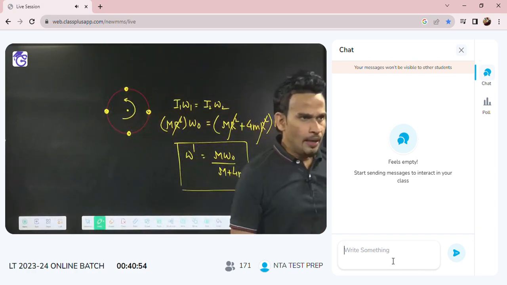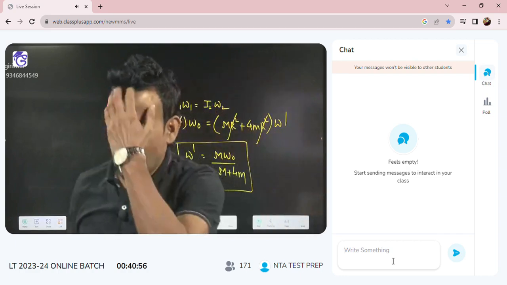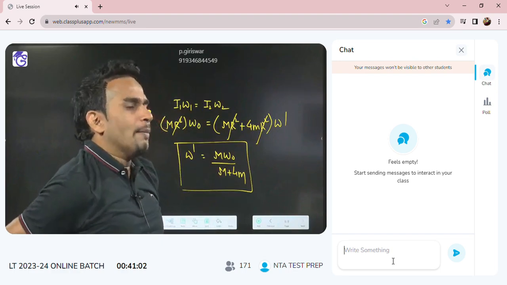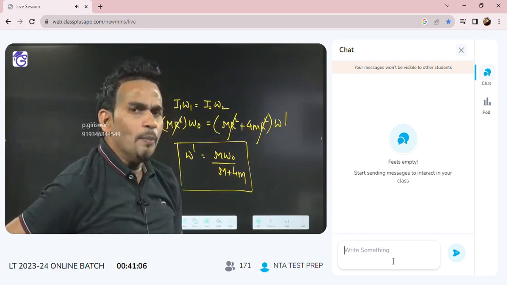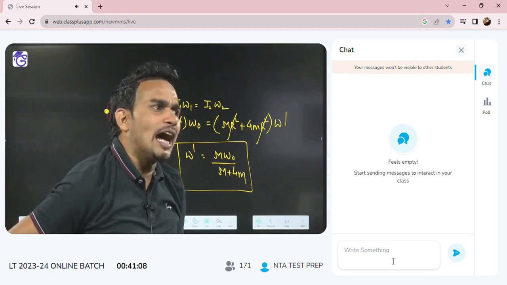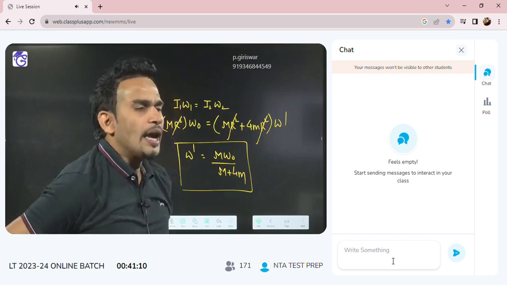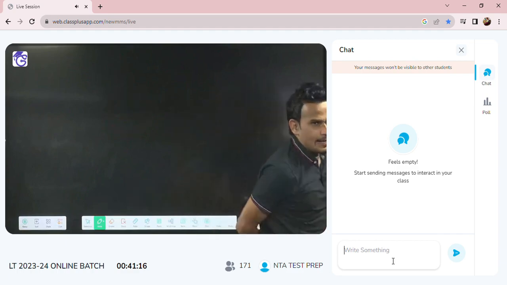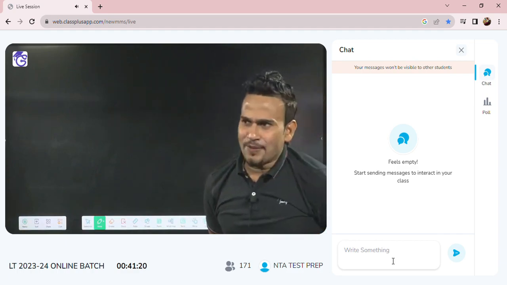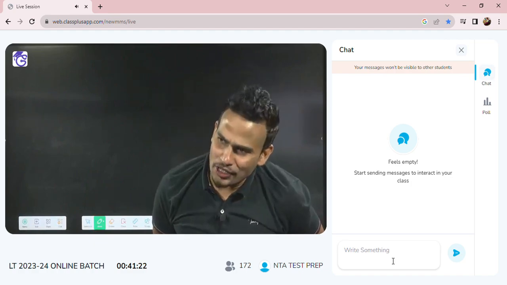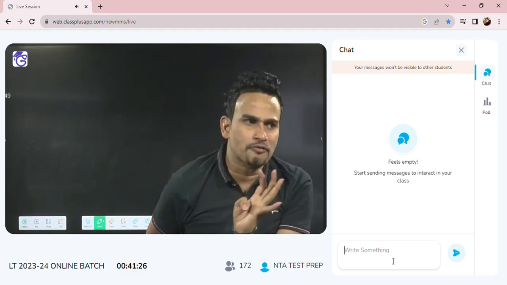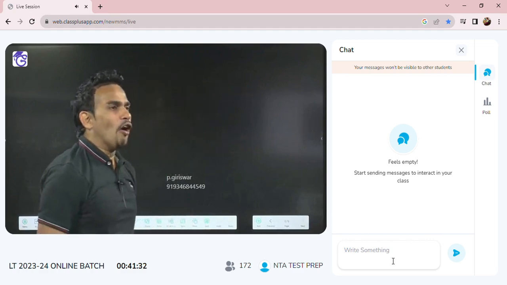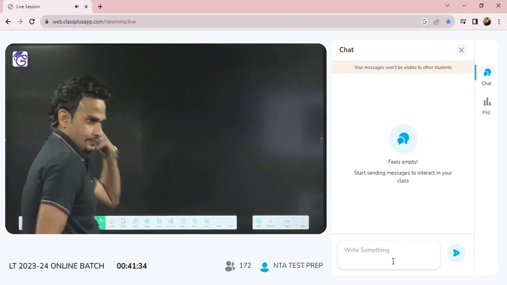Now we'll move towards the third type of numerical which is asked from here. You can write: coupling of disc, in brackets CBI NCERT. If 10 times a question has been asked from conservation of angular momentum, 6 times a question has been asked from coupling of disc. So it is the most important part, coupling of disc.